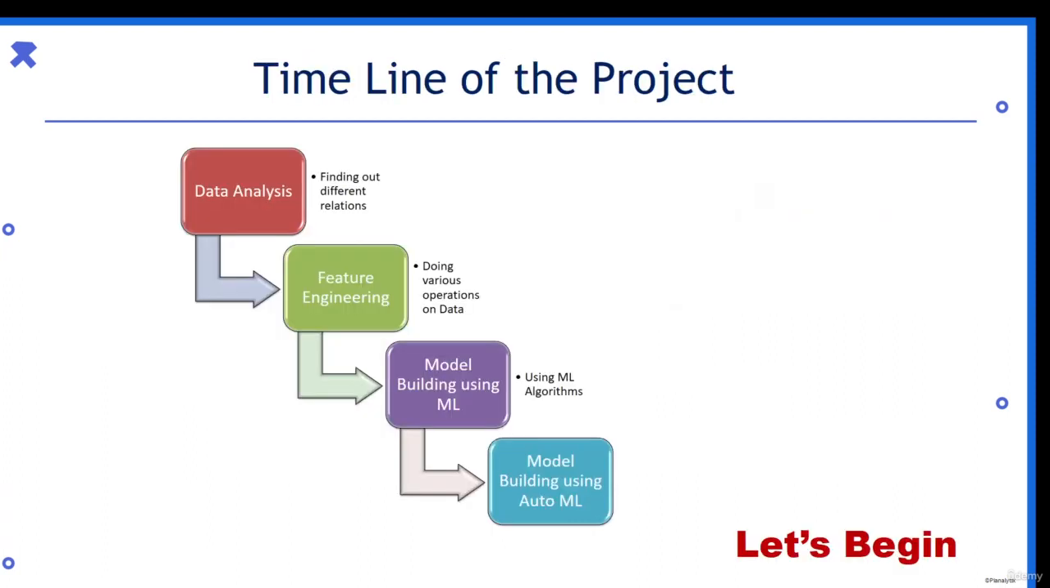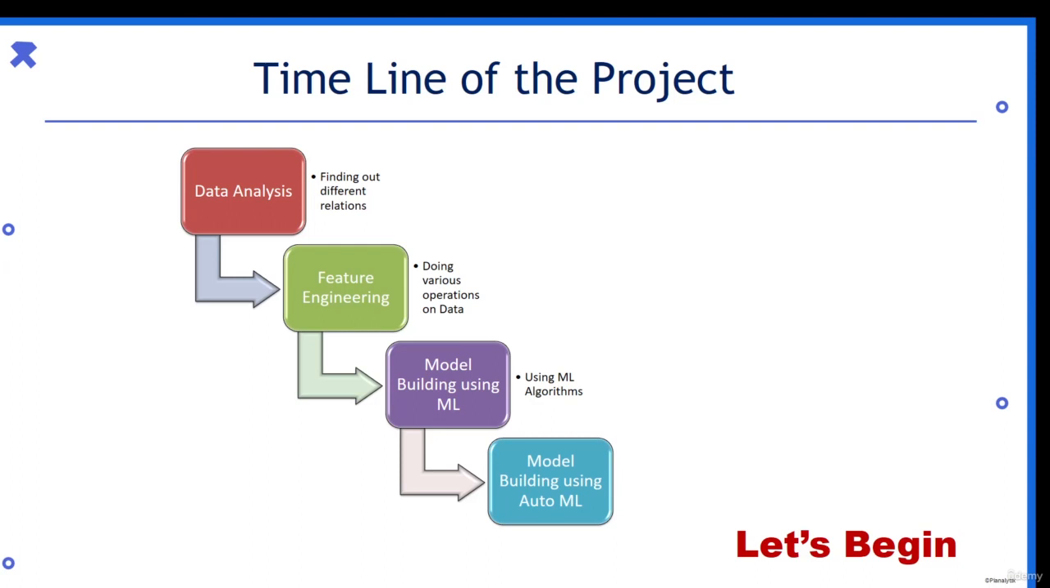Now, what will be the timeline of our project? We'll first be doing the data analysis part in order to analyze our data and understand how our data is related. Then we'll be shifting to the feature engineering part. In this, we'll be doing different operations like one-hot encoding, label encoding, standardization, and all the different data pre-processing techniques. We'll also be selecting the best features.